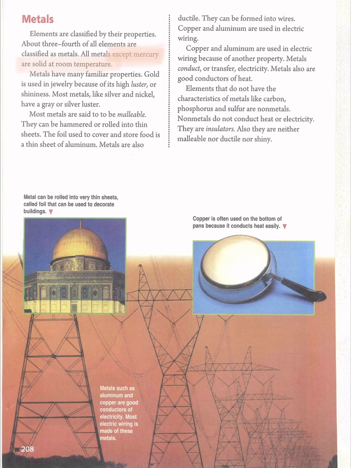Metals have many familiar properties. For example, gold is used in jewelry because of its high luster. Most metals like silver and nickel have a gray or silver luster too.